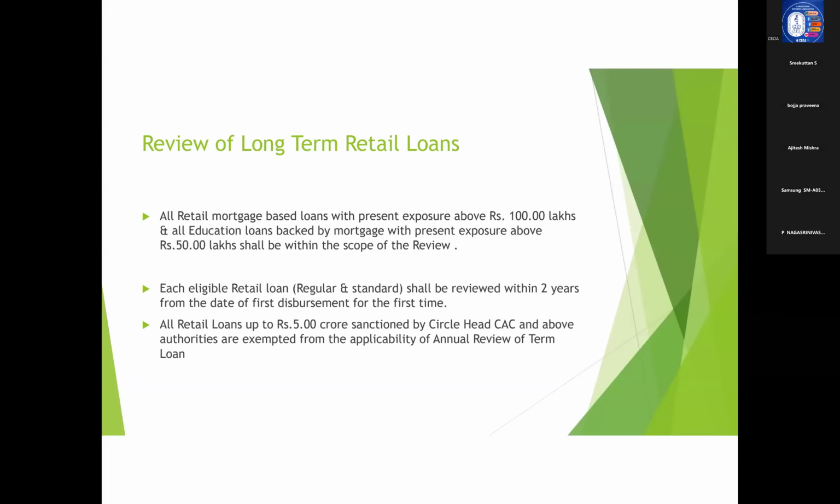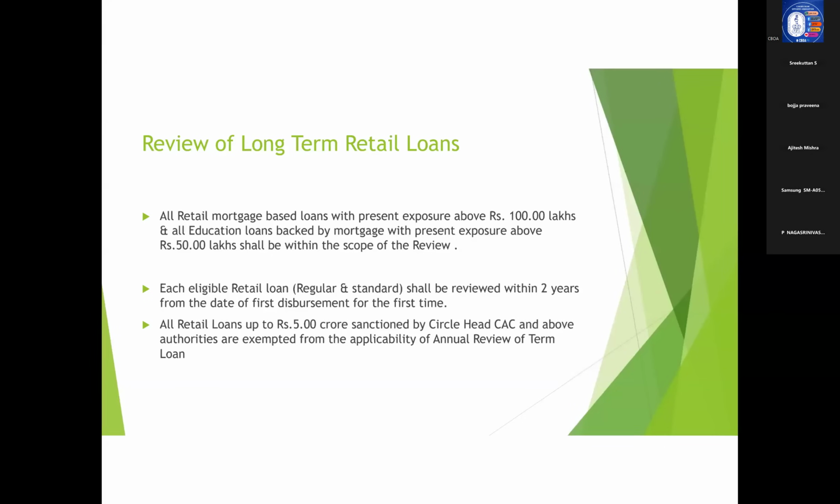Now, coming to the periodicity of this review of retail loans. Each eligible retail loan shall be reviewed within 2 years from the date of first disbursement for the first time. So all the regular and standard retail loans that we have discussed earlier, with the limits of 100 lakhs and 50 lakhs, need to be reviewed within 2 years from the date of first disbursement.